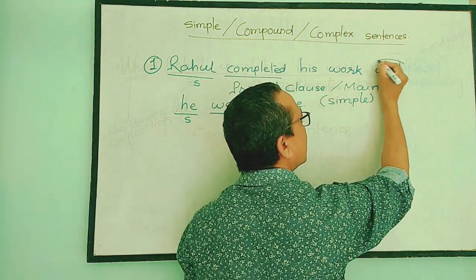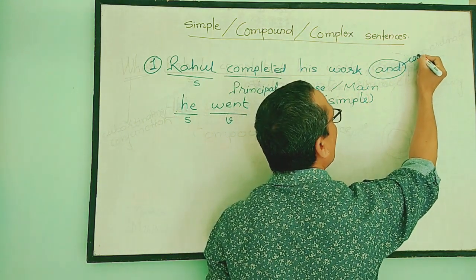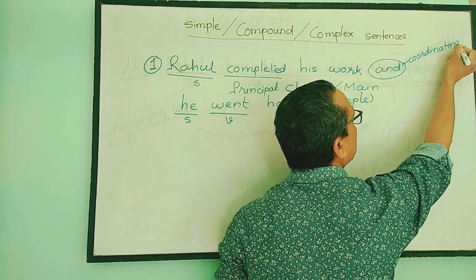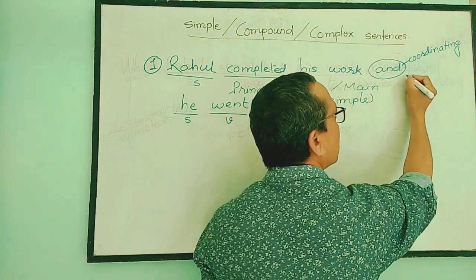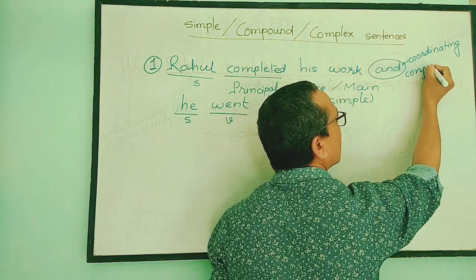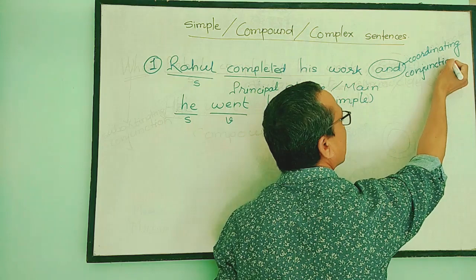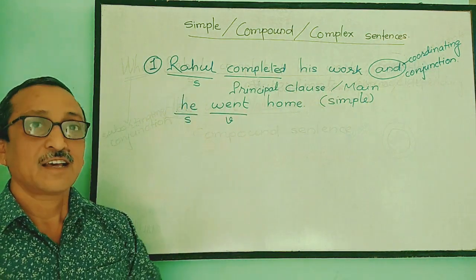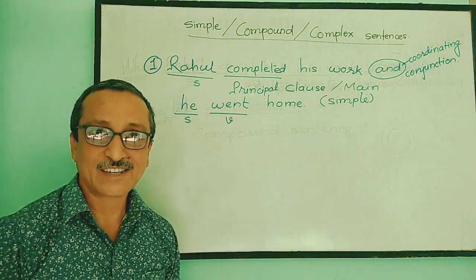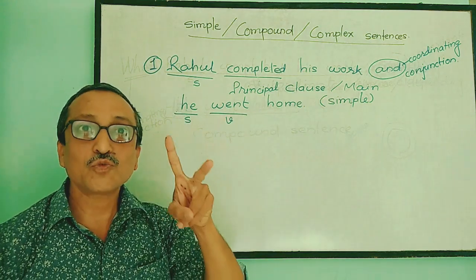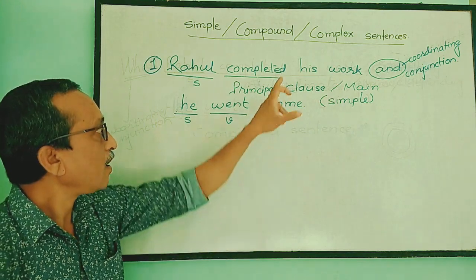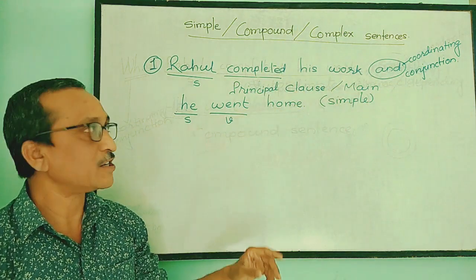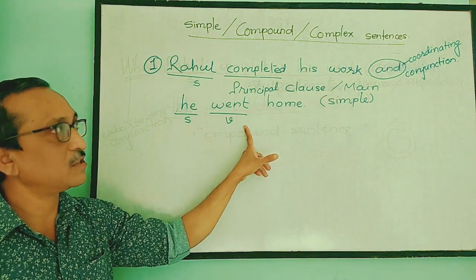And is a conjunction. This is a coordinating conjunction. Why is it called a coordinating conjunction? The speciality of a coordinating conjunction is that it joins two same clauses. If on one part there is a principal clause, on the other side of the conjunction you will find a principal clause.